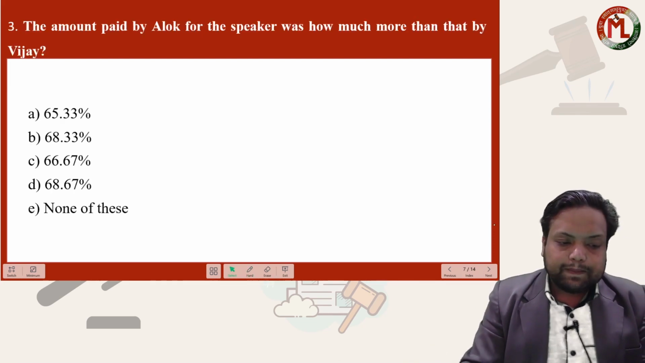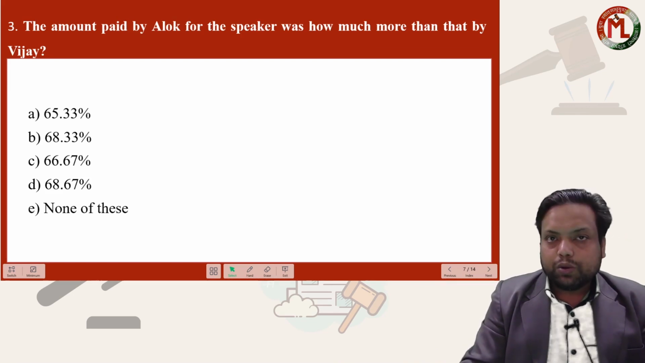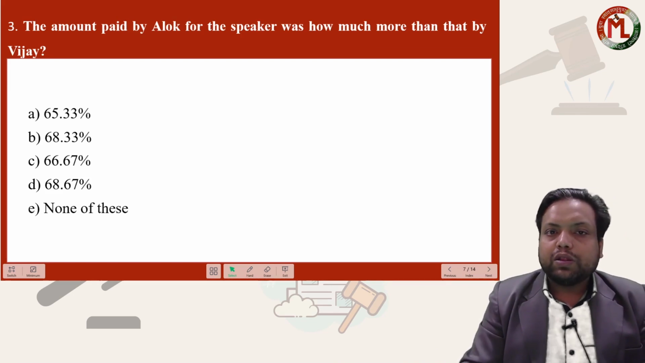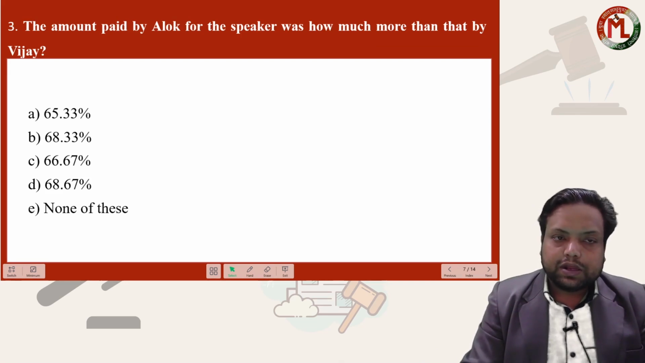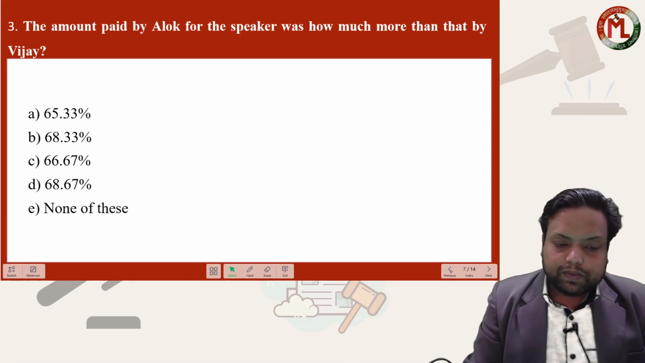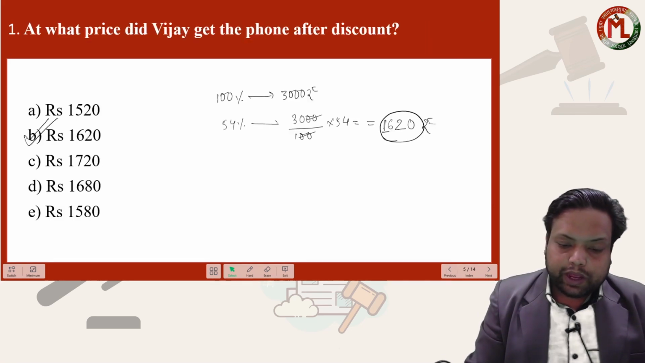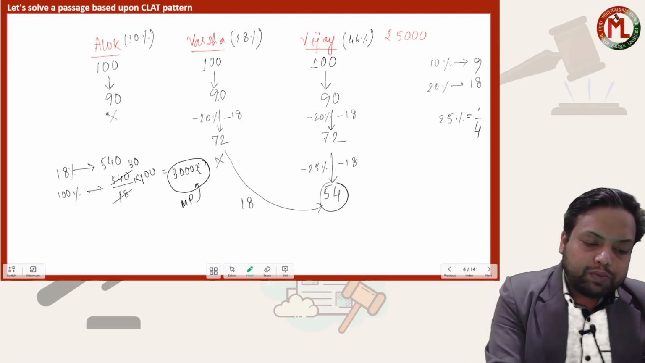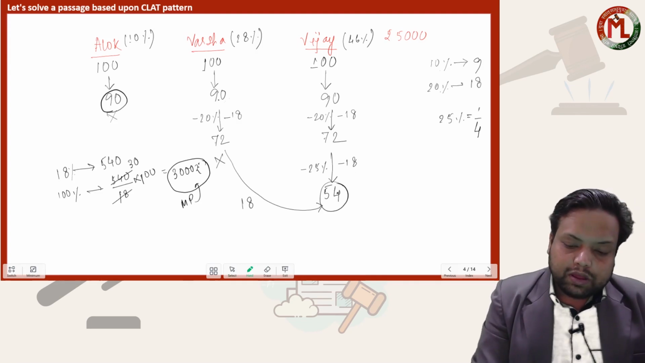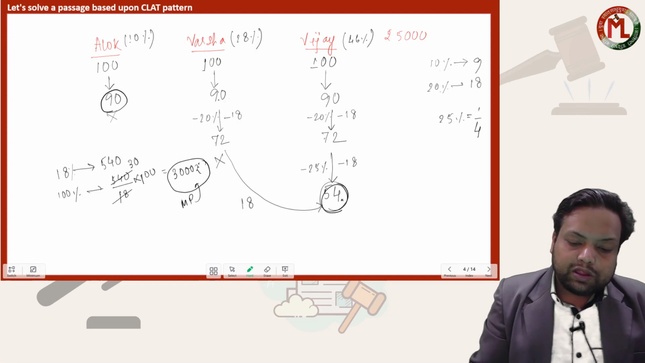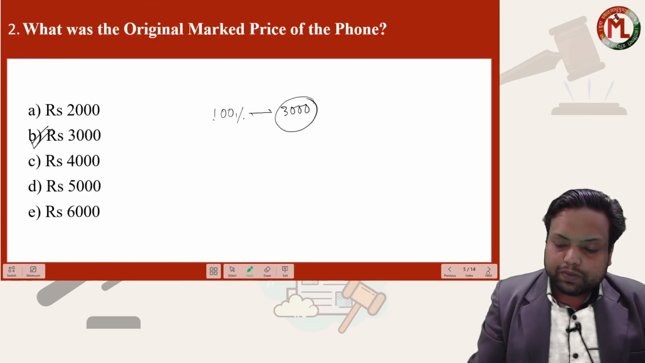Okay, move to next question. The amount paid by Alok for the speaker was how much more than that by Vijay, isn't it? They are saying the amount paid by Alok for the MI speaker was how much more than that of Vijay. Okay, so Alok paid how much? Alok paid 90 rupees. Vijay paid 54.